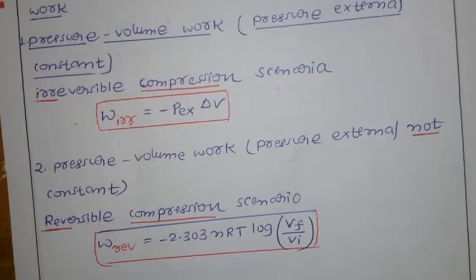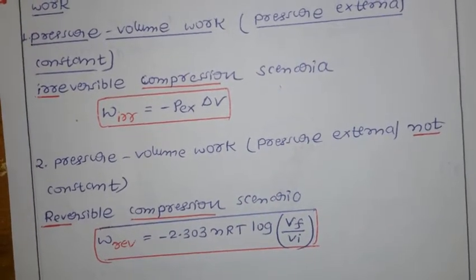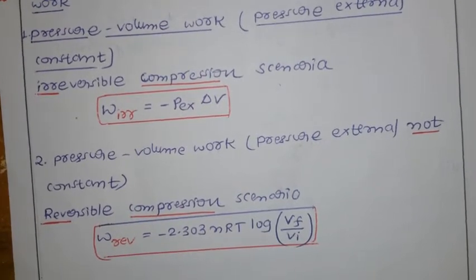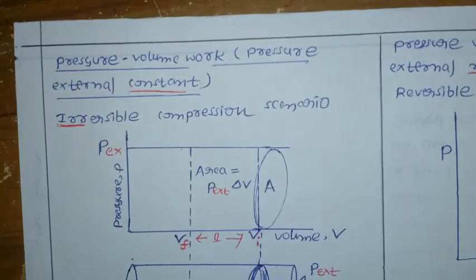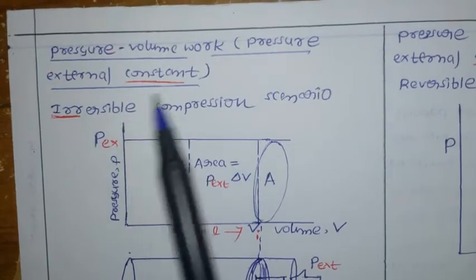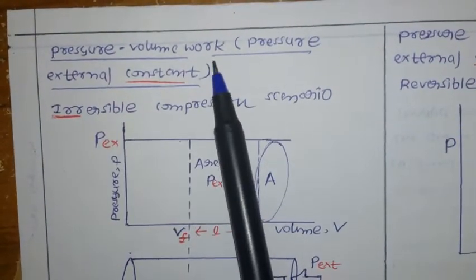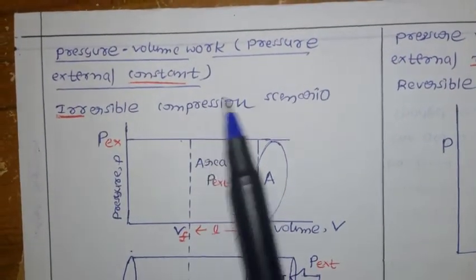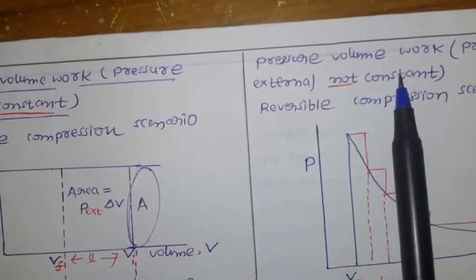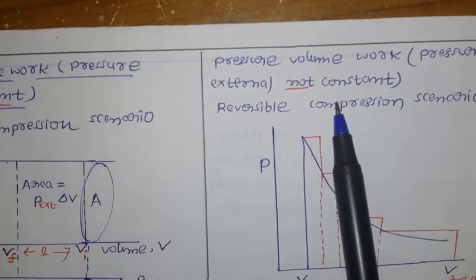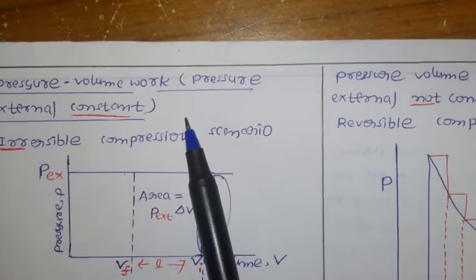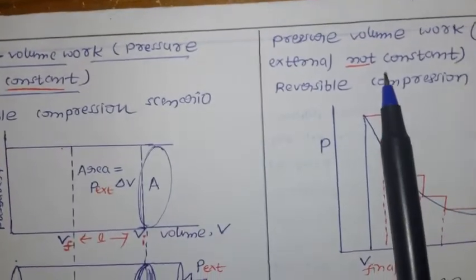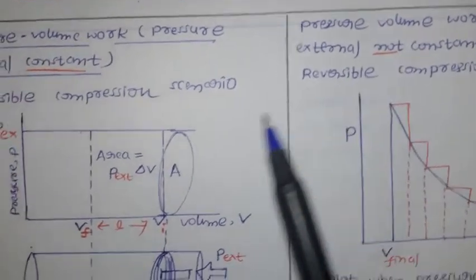Now we are going to derive the two equations. First, pressure volume work where the external pressure is constant. Next, pressure volume work where the external pressure is not constant.